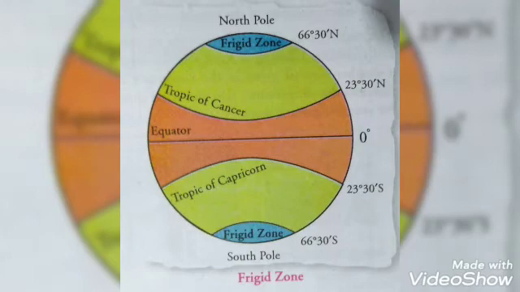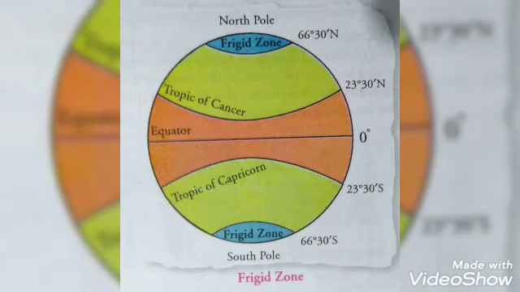Those countries located in the temperate zones, the yellow color zone, are called temperate zones. The red or orange color is known as the equator or the torrid zone, and the blue color is the polar regions, the frigid zones.